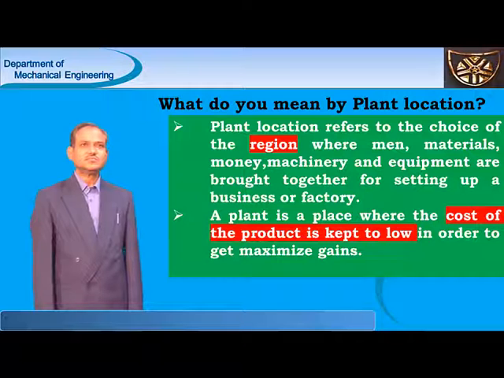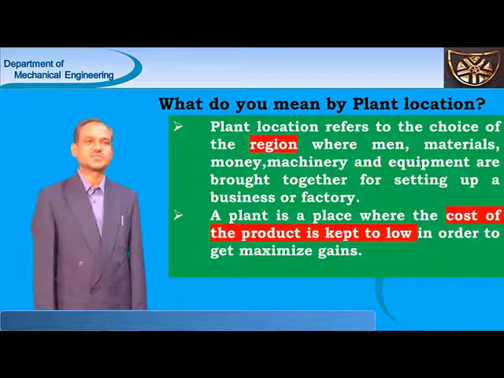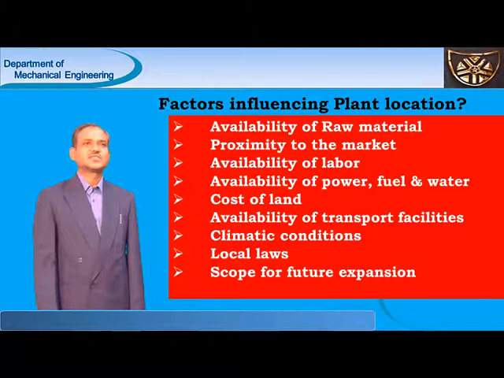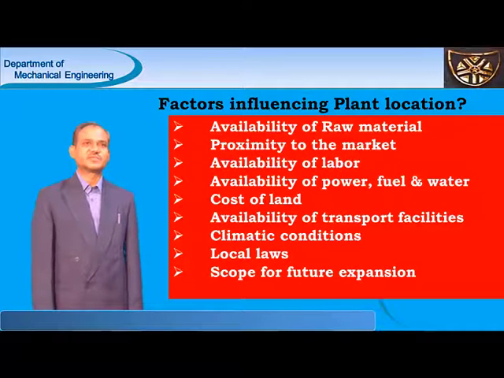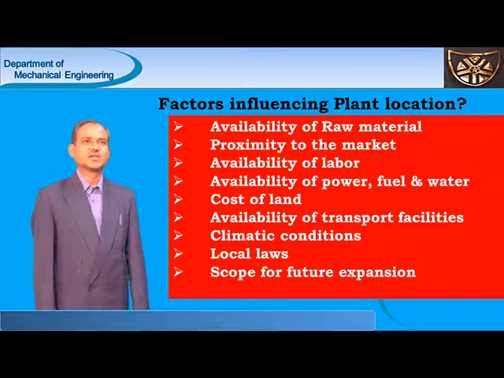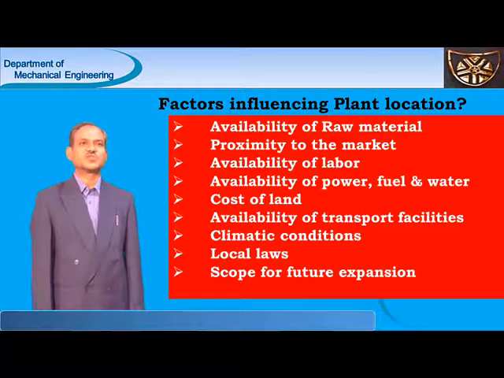Before establishing any plant or factory, what are the factors we are going to consider? What are the factors influencing your plant location? I would like to discuss this briefly. Some of the important parameters: availability of raw material. Raw material should be nearer to the plant. This is the first and foremost factor influencing plant location.